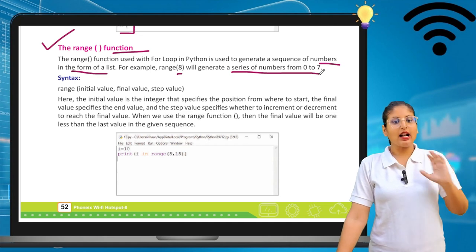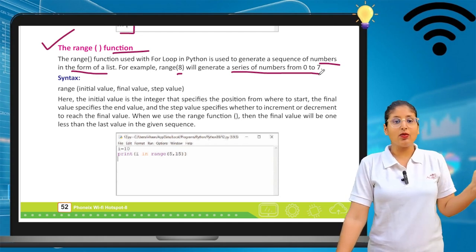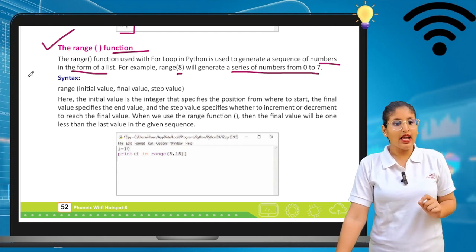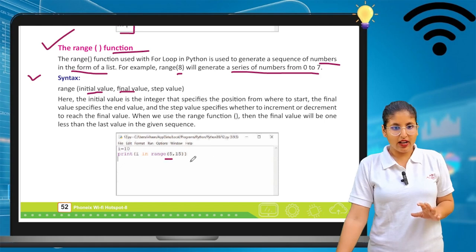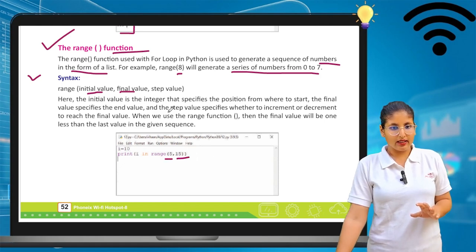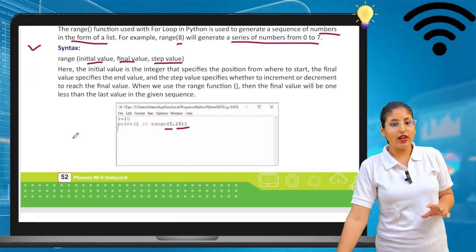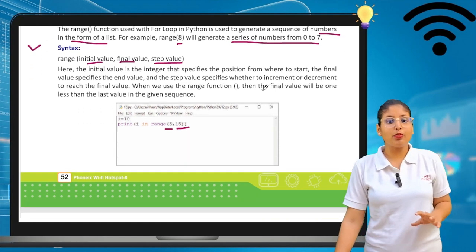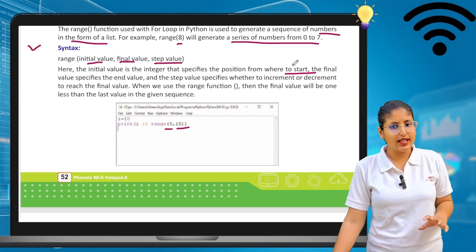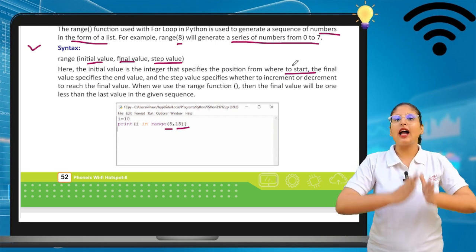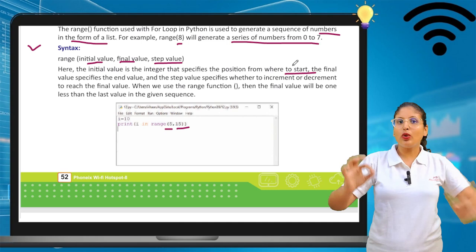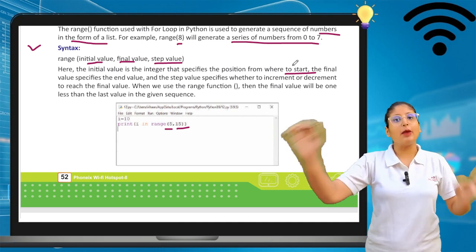Here we will see the range function. In the syntax we use initial value, final value, or we can also say step value. The initial value is the integer that specifies the position from where to start. Like if I want to start from 2 to 10, then 2 is my initial value and 10 is my final value.